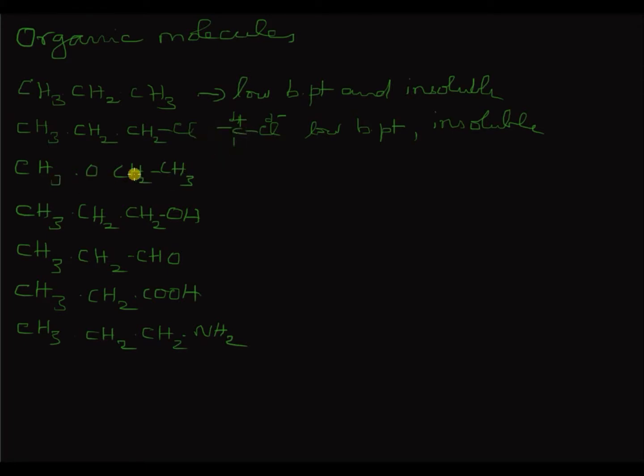Now this is methoxyethane. You have CC bond, CH bonds, and this is the COC bond, which is again non-polar. But remember, this oxygen has 2 lone pairs of electrons on it. And in between ether molecules, there are not many attractive forces except van der Waals forces. So this is also non-polar. It has a low boiling point. In fact, ether is a highly volatile liquid. Leave some ether on a watch glass, and after some time you can see that the liquid has vaporized. It has a very low boiling point.